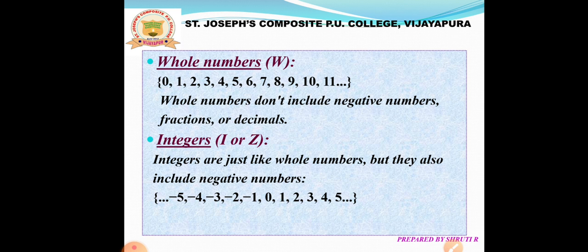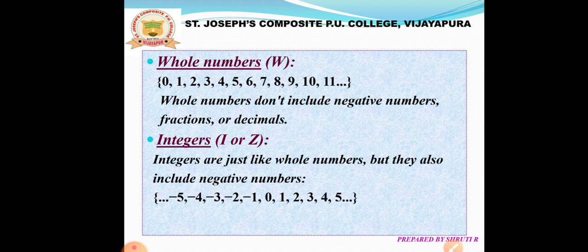The integers are 0, 1, 2, 3, 4, 5 and so on, and -1, -2, -3, -4, -5 and so on. And here 1, 2, 3, 4, 5 are the positive integers and -1, -2, -3, -4, -5, these are the negative integers. And what about 0? 0 is neither positive nor negative.